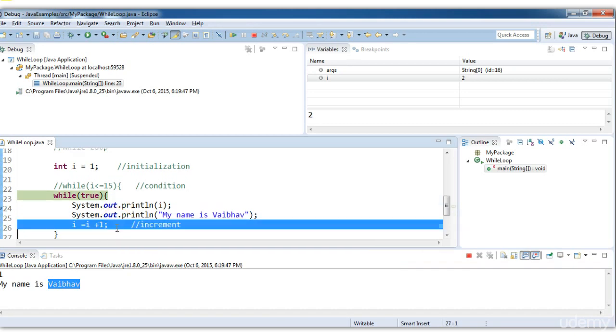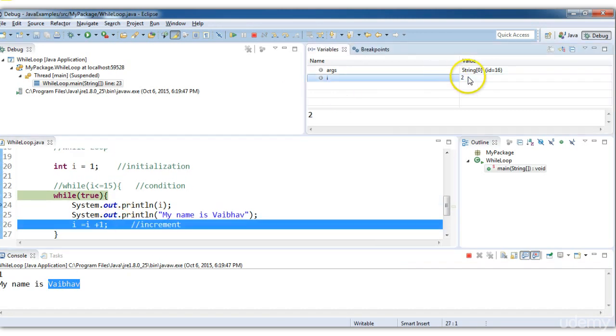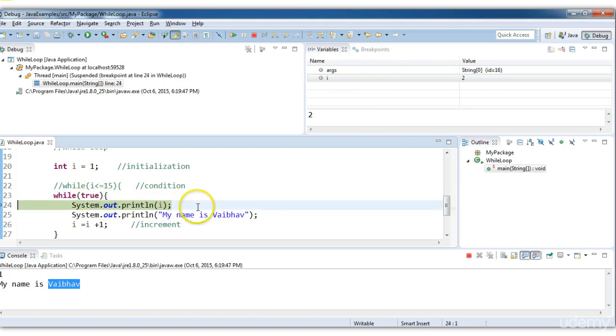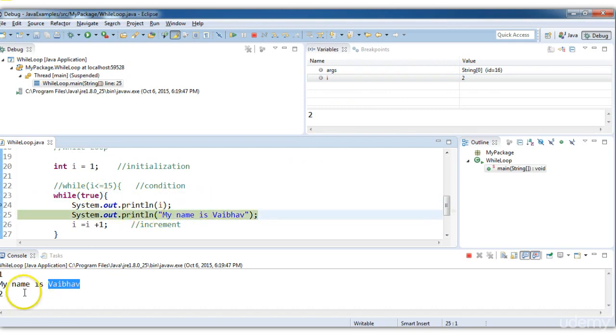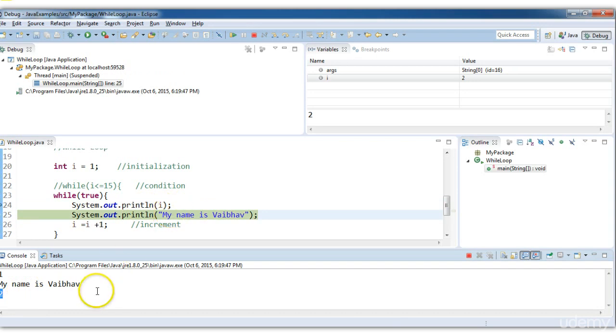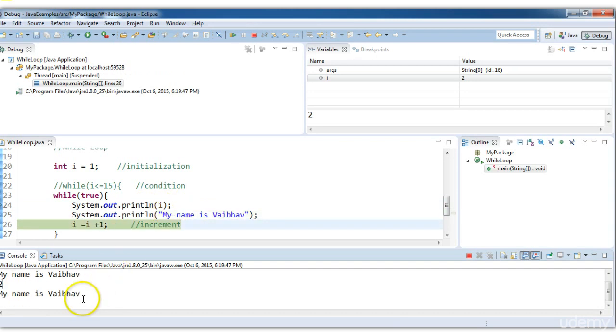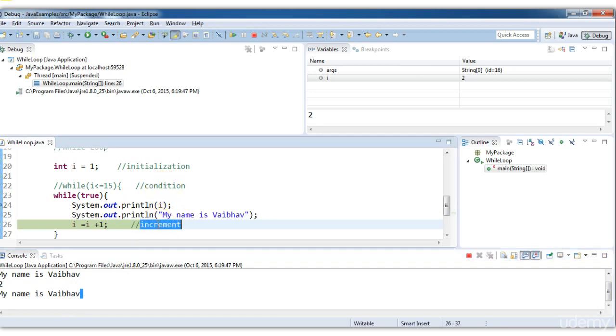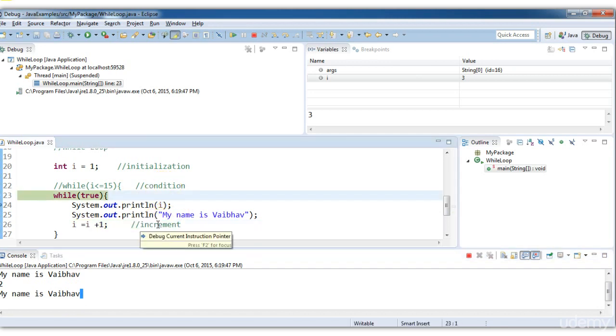Now I is equal to I plus 1. The value of I has changed, and the condition is true. Okay, it has printed I. Now it will print "My name is Vaibhav." Click on F6. Now it will increment I again. Click on F6. Yes, it has printed I as 3 now.